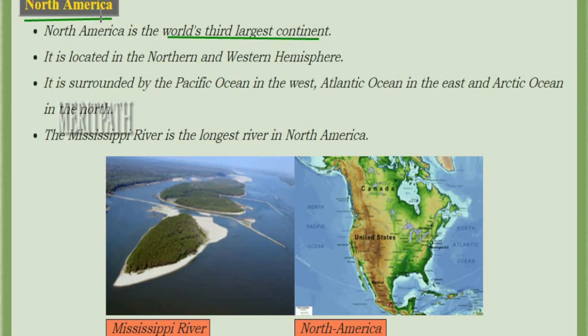Next continent is North America. North America is the world's third largest continent after Africa. It is located in the northern and western hemisphere, and it is also surrounded by water.